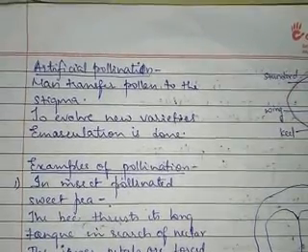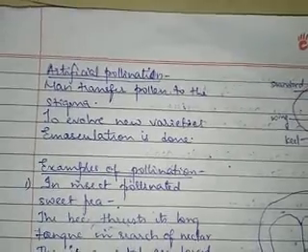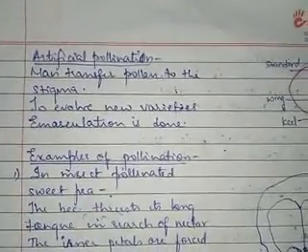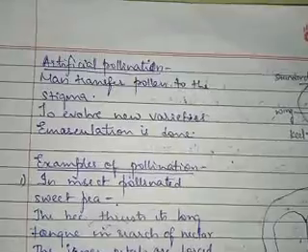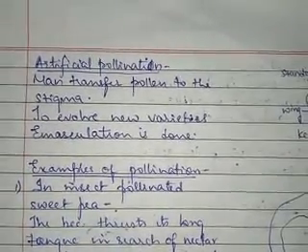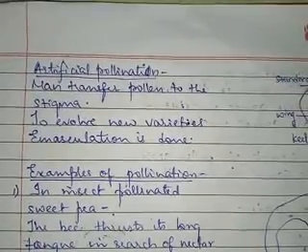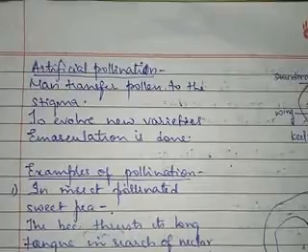Okay, so we studied about the agents of cross pollination. Now we will go to artificial pollination. When man is involved in the transfer of pollen grain to the stigma, then it is called artificial pollination. Understanding?